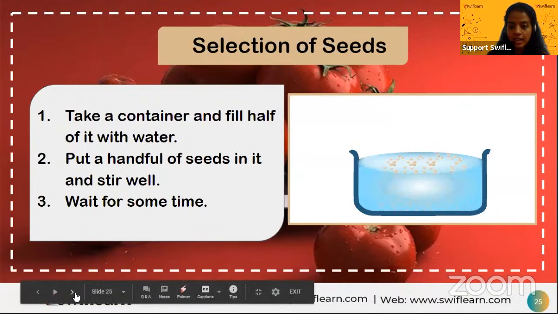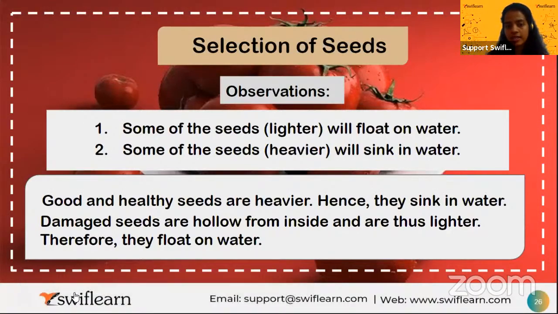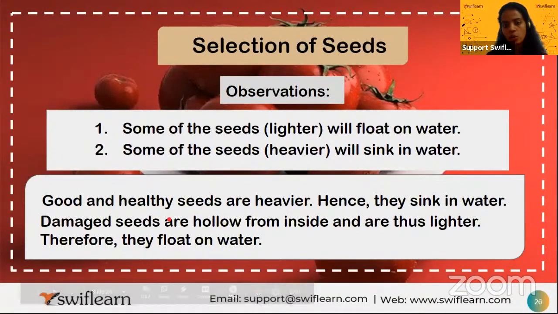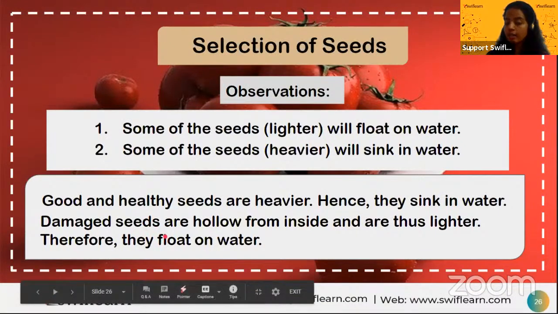Then some seeds are lighter in weight that will float. And why do those seeds float? Because they are hollow and lighter in weight, that is the reason they are floating, but they are bad in health. So those seeds should be avoided, and those seeds should not be used for sowing. Good and healthy seeds are heavier, while those that are floating are bad in health. So therefore you should not use the lighter or hollow seeds for sowing.